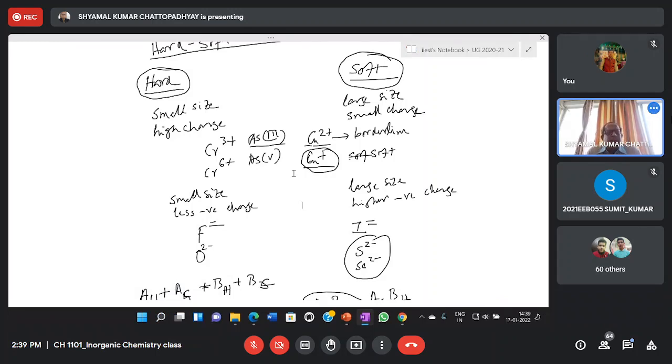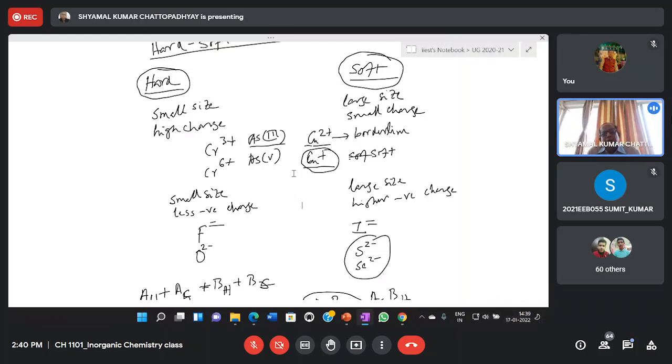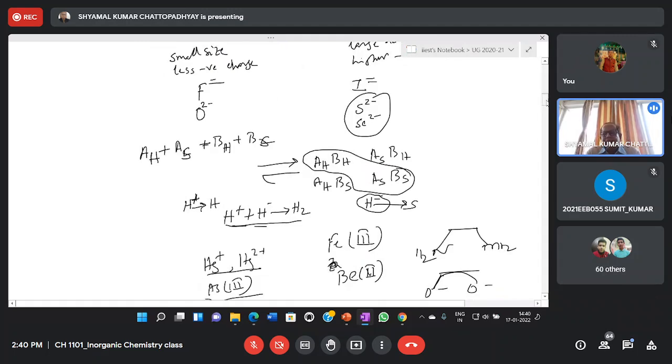For instance, zinc we can say is a hard metal ion, right? On the other hand, cadmium 2 plus or mercury 2 plus ion, they are relatively softer. So easy to polarize means softer; hard deformation of the electronic cloud means they are hard acids. Now, I am not going into the details of the rule, but you can easily imagine those acids or bases who are hard to polarize. Because if there is no polarization, there will be no covalent bond, because covalent bond formation means polarization of the electron cloud and overlap with each other.